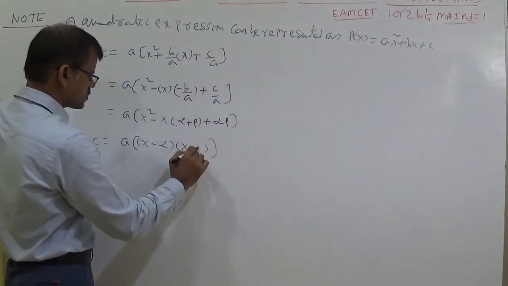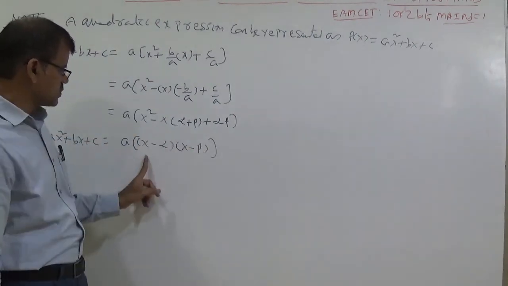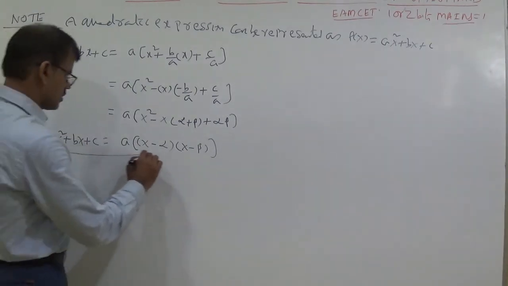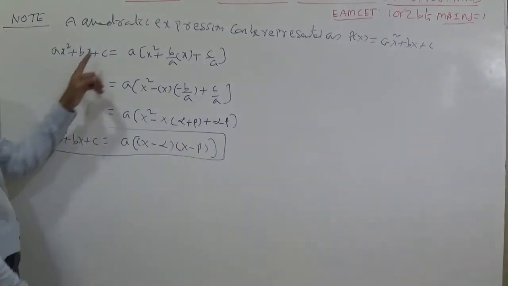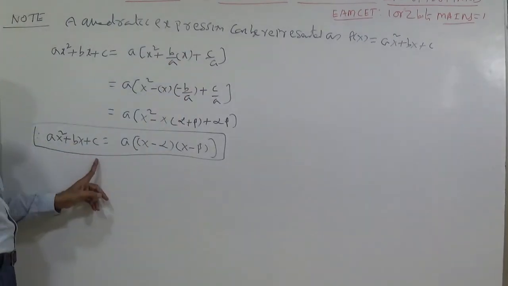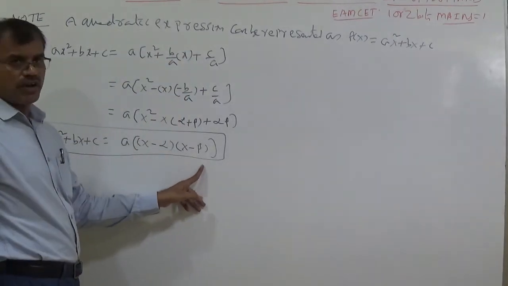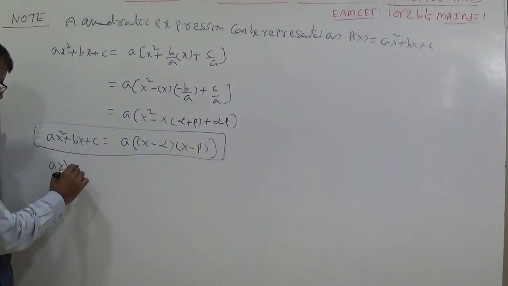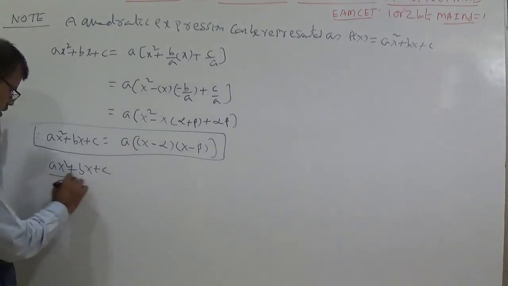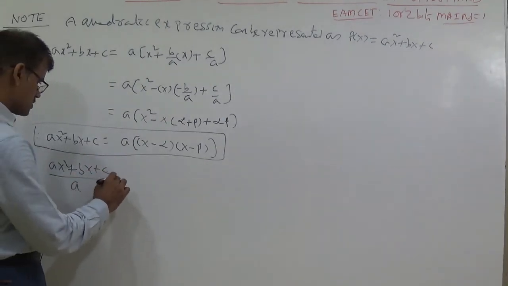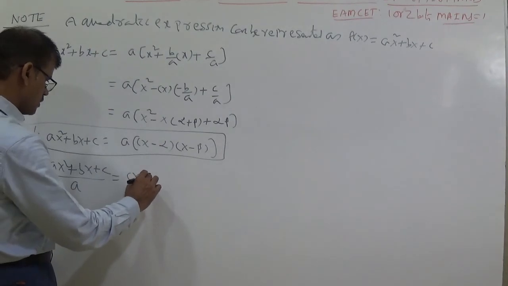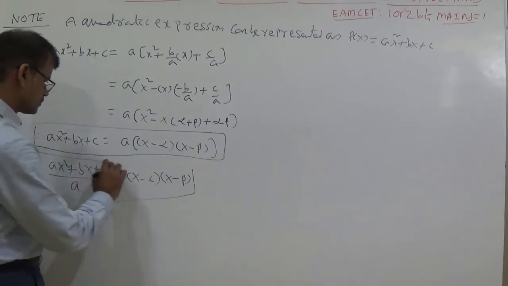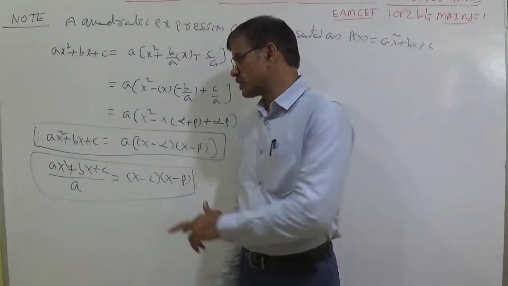You can understand this one, if you multiply this one, you will be getting x square minus x into alpha plus beta plus alpha beta. You remember this one as the formula. Quadratic expression can be represented as ax square plus bx plus c is equal to a into x minus alpha into x minus beta. Or sometimes we may get the answer like this: ax square plus bx plus c by a is equal to x minus alpha into x minus beta. To prove some theorems we can write like this.